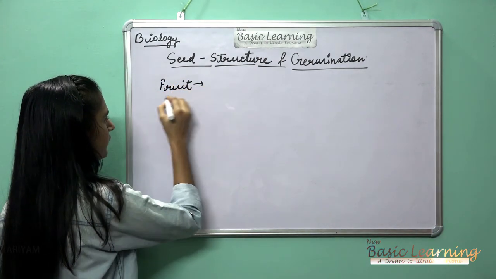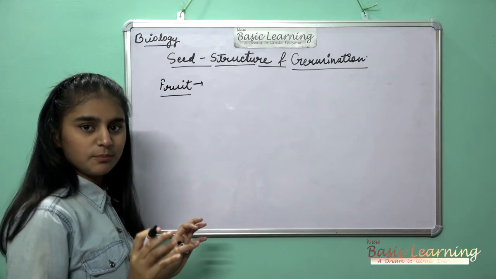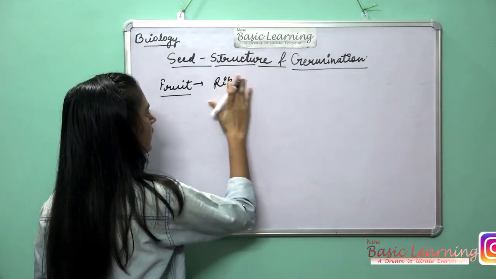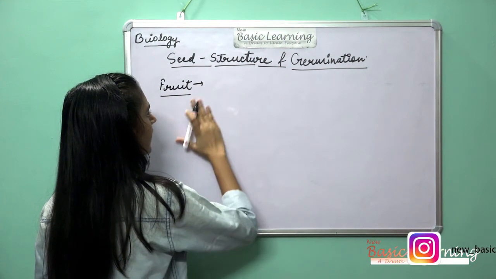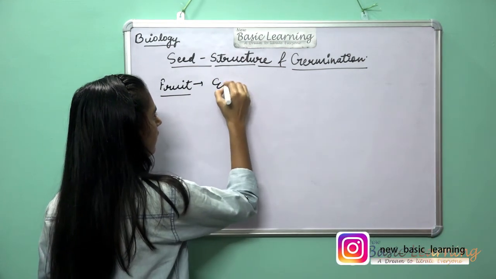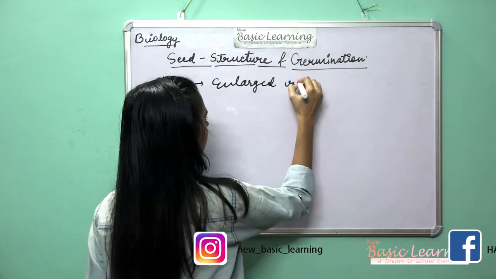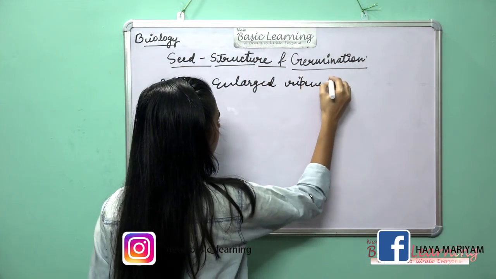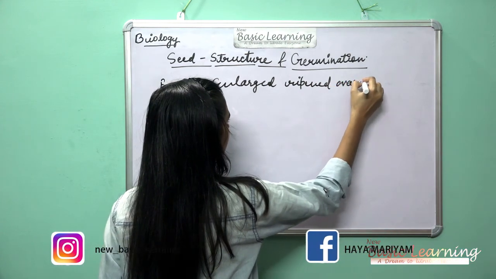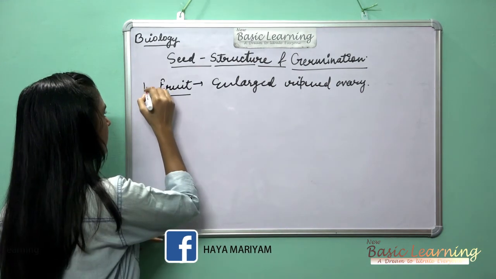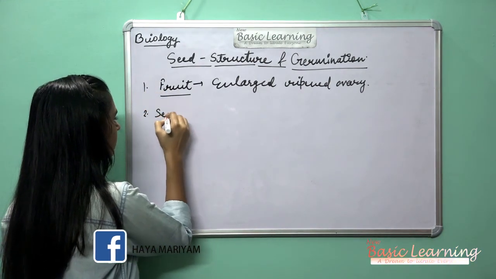What is a fruit? Fruit is nothing but a ripened ovary, or you can say an enlarged ripened ovary. Then the second one is the seed.